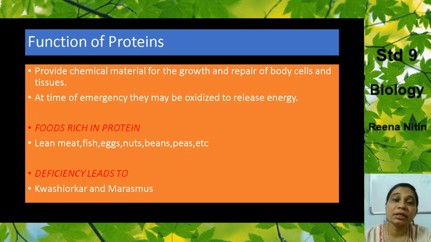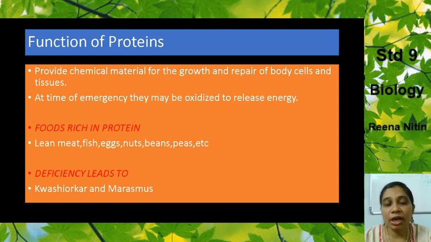Whenever there is wear and tear in your body, these proteins help in the growth and repair of those tissues. At a time of emergency, they may be oxidized to release energy. So if there is nothing else, you can also live on the proteins stored in your body.